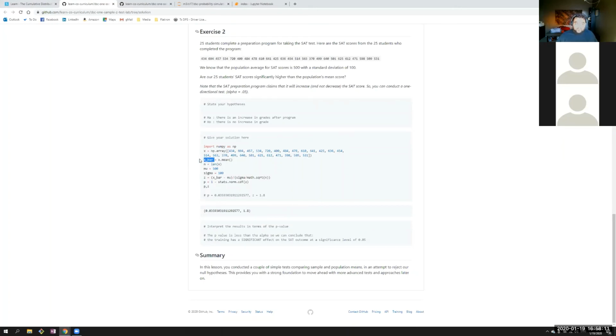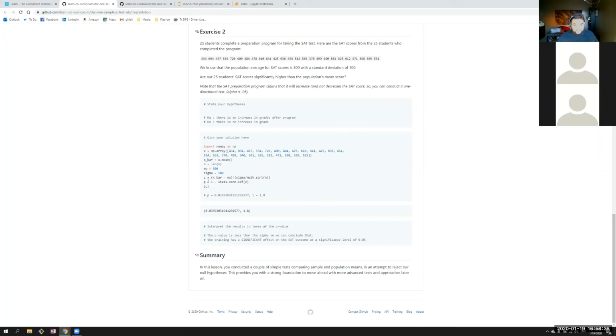X bar, the sample mean, is now simply x.mean(), the mean of that array. N is the length of x, which is just the number of individual units in the sample that we drew. Mu, remember, is the population mean, which we have been told is 500. Sigma is the population standard deviation, which we have been told is 100.